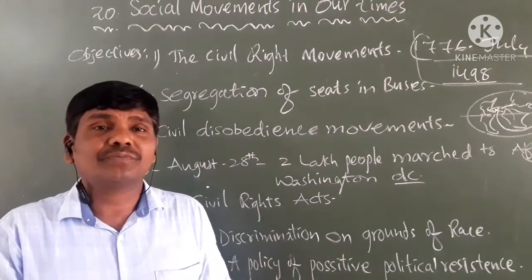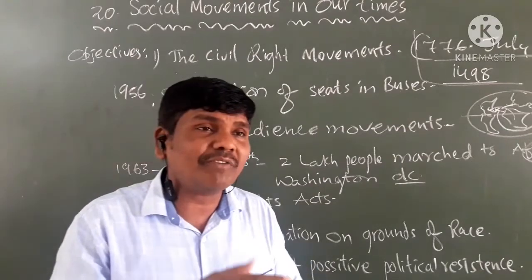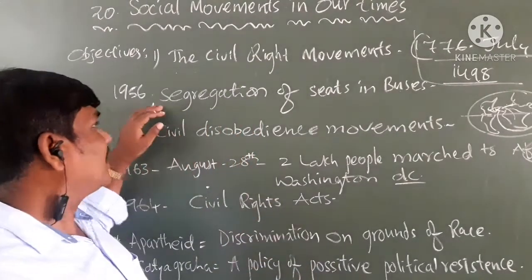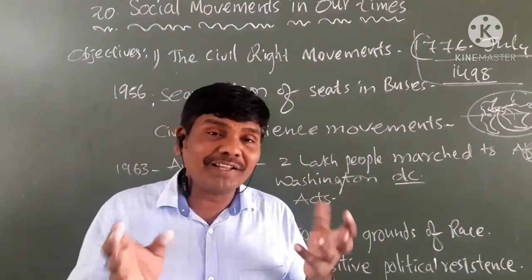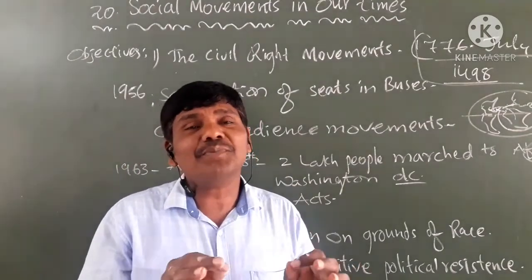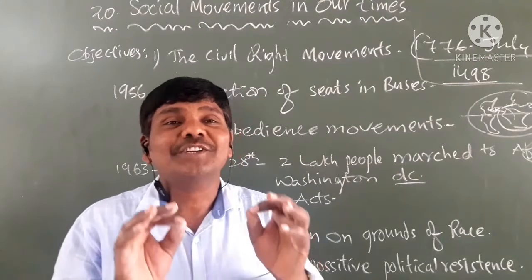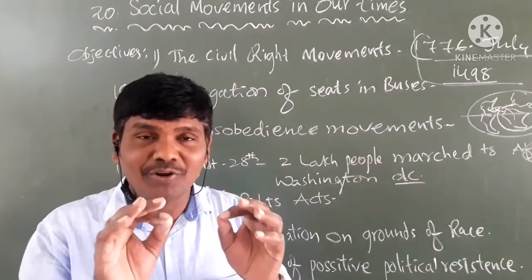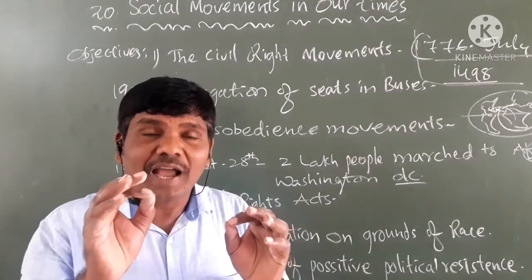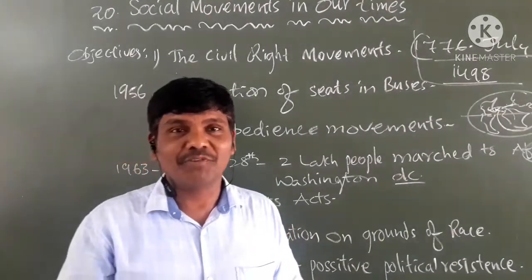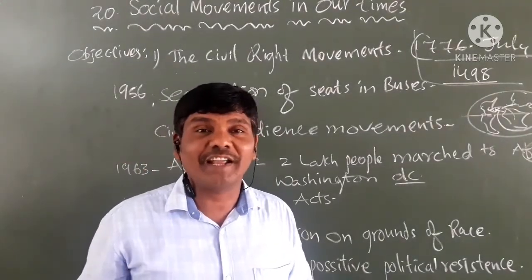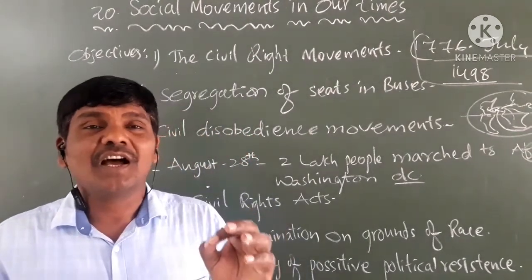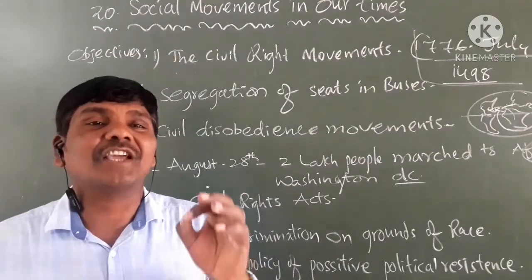This movement came to its peak in the year 1956. And what did they do? Simple, they followed Gandhi's principles. How did Gandhi fight against British policies? Satyagraha.